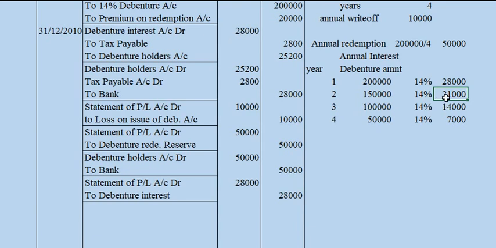In the second year, instead of 28,000, the interest amount will become 21,000, in the third year 14,000, and at the end of the fourth year 7,000. All other amounts are equal in each and every year. So you guys do the problem and complete the rest of the years. Thank you.